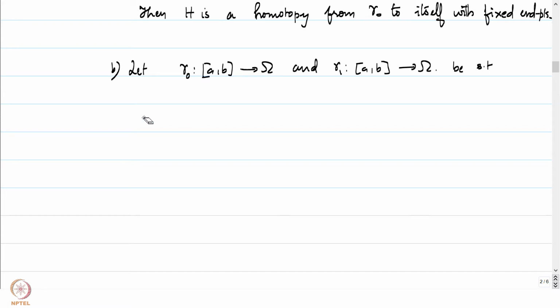I'll start using the symbol tilde to denote that they are indeed homotopic after we establish that it is indeed an equivalence relation. Such that gamma 0 is homotopic to gamma 1 with fixed endpoints. So when I say this, it means that the initial point of gamma 0 and gamma 1 is forced to be the same. The terminal point of gamma 0 and gamma 1 is also supposed to be the same. Otherwise, we cannot even talk about homotopy with fixed endpoints.